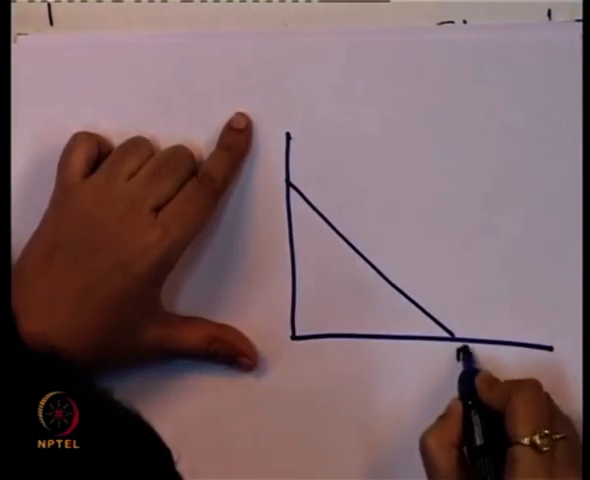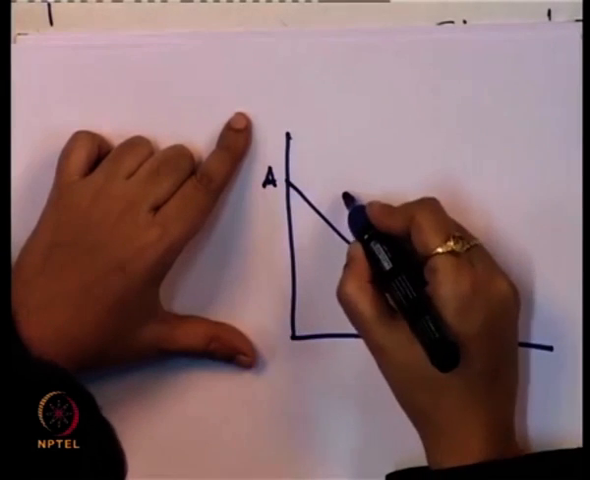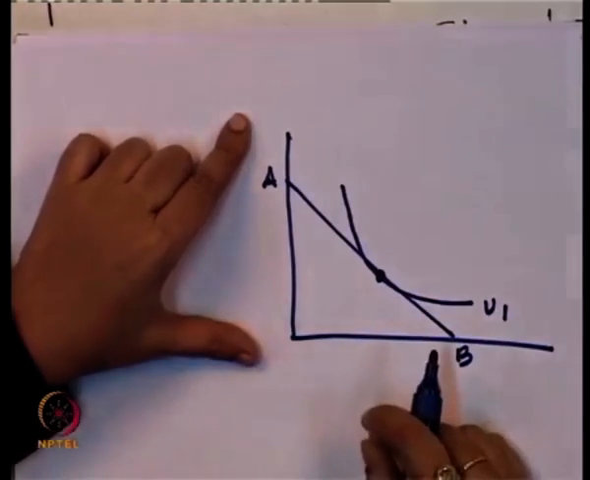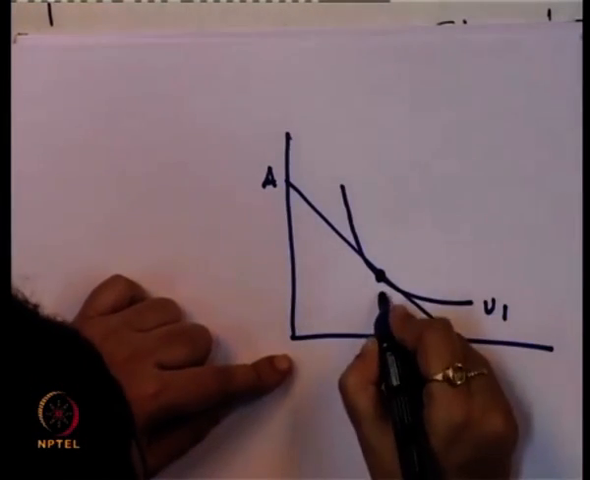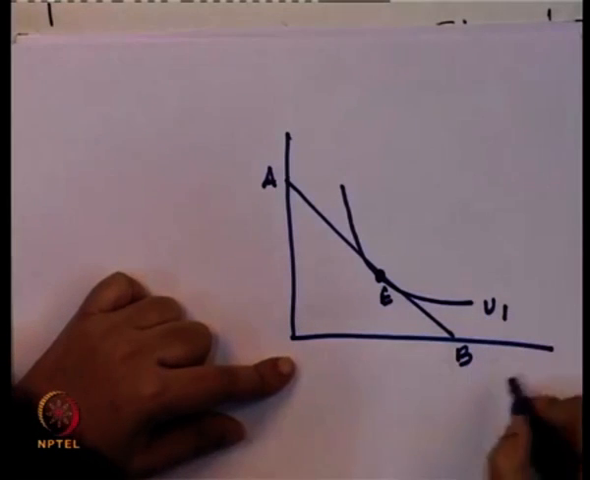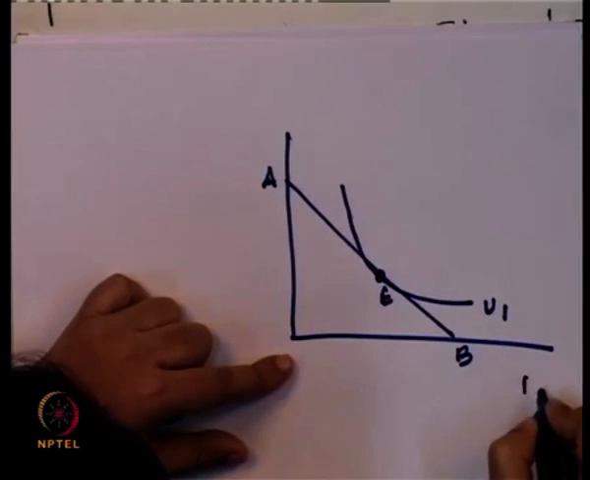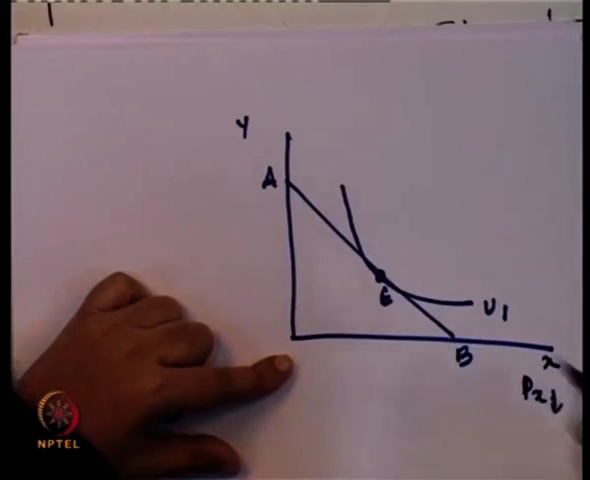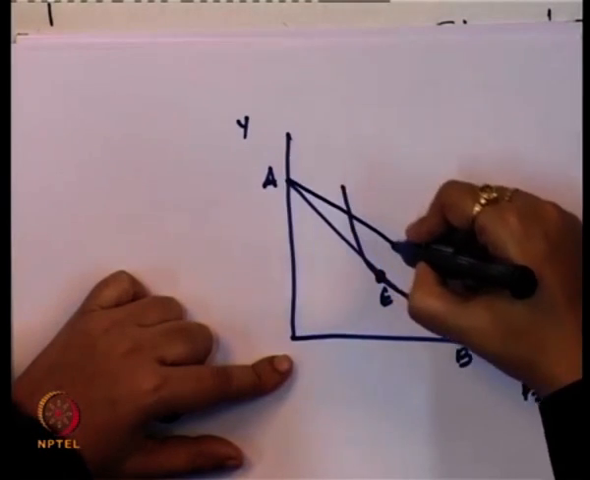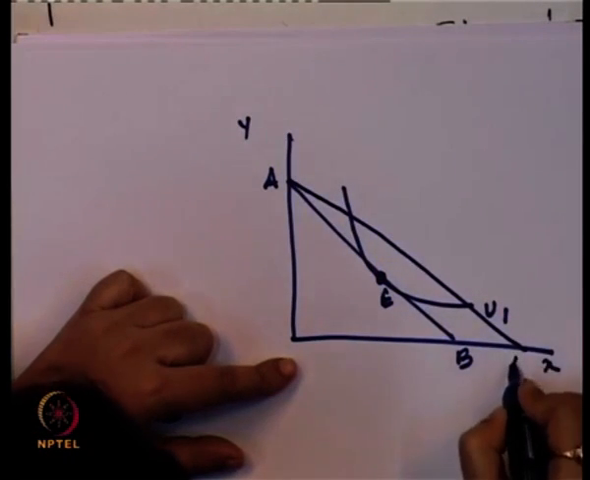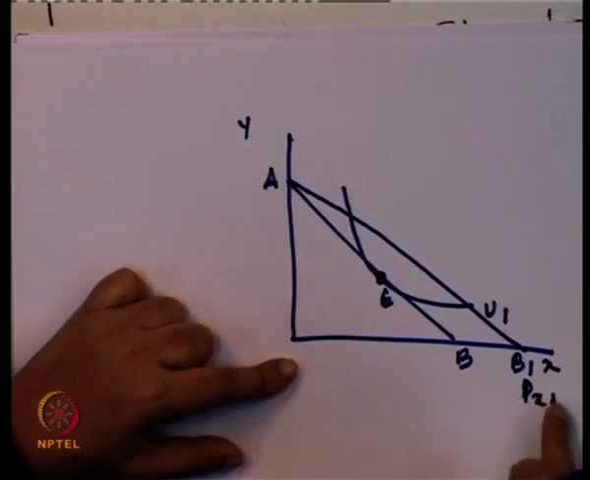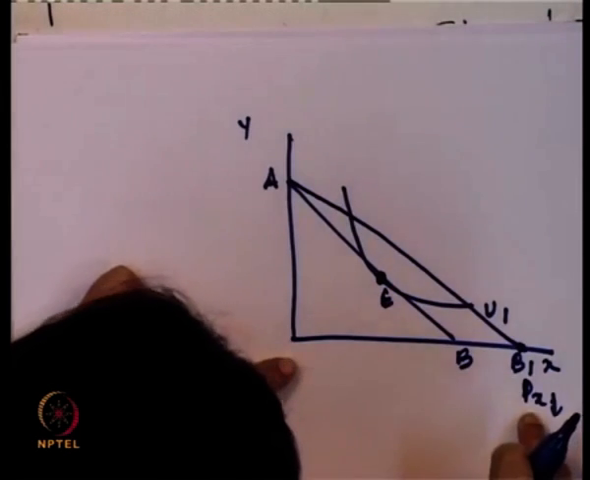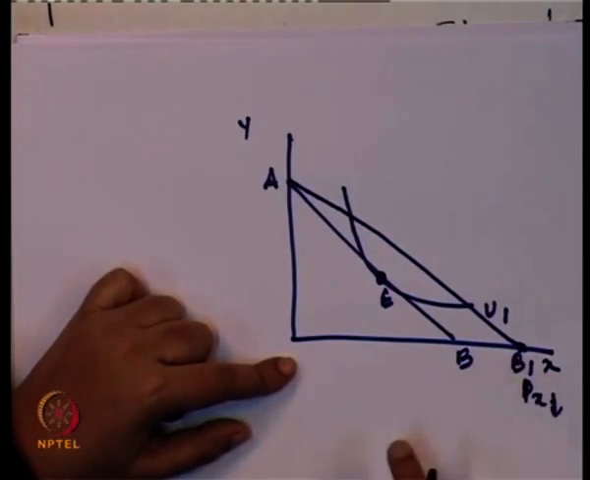So, initially the budget line is AB and, suppose this is the indifference curve, the consumer was in equilibrium at this point, maybe suppose this is E. Now, considering x here and y here, the price of x decreases. When there is a decrease in the price of x, that changes the budget line from AB to AB1, because now with the help of the reduced price, the consumer can buy more of x.